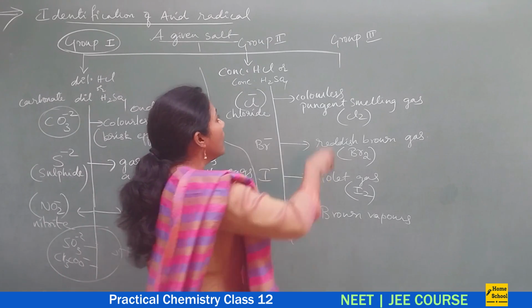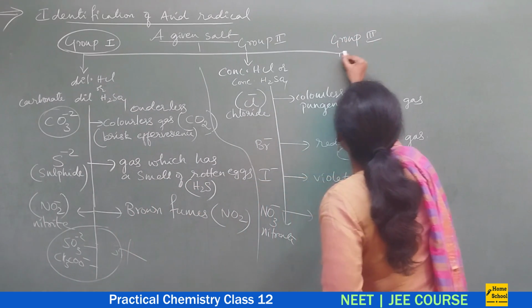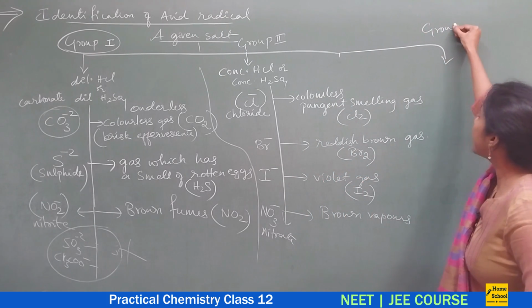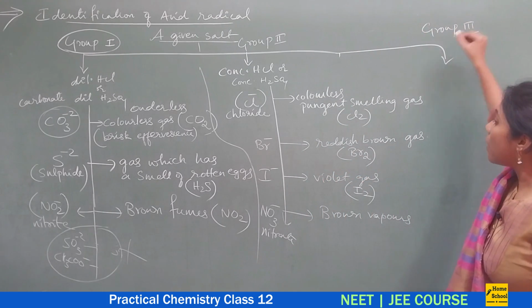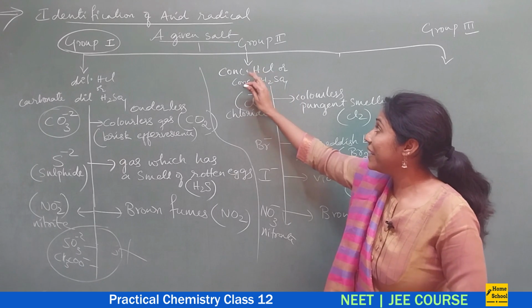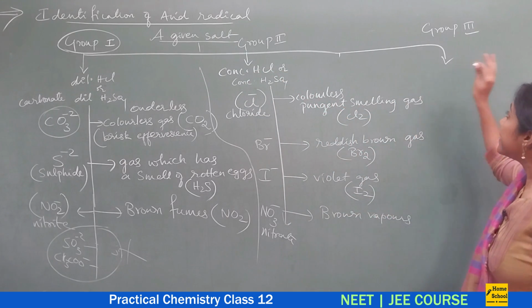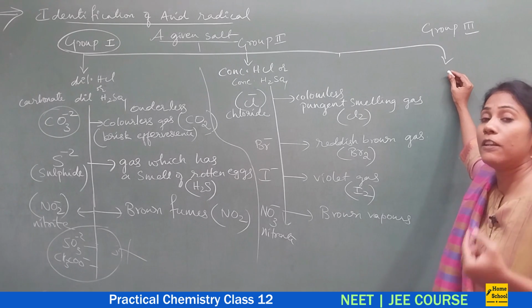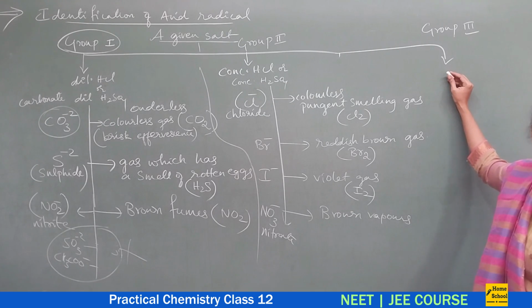Now suppose you do not get any fumes or any gas on adding concentrated HCl, then it confirms the presence of certain radicals like sulfate, phosphate and borate.